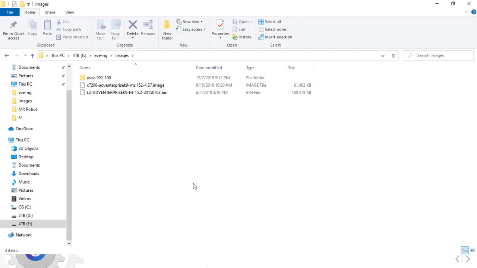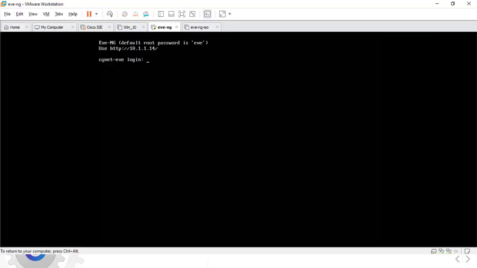So we should use a software to transfer images file to EVE-NG. This software can be WinSCP. So we'll use WinSCP to connect to EVE-NG virtual machine. So to see the IP address of EVE-NG, we should go to the console and here we can see the IP. We'll connect to it with WinSCP.